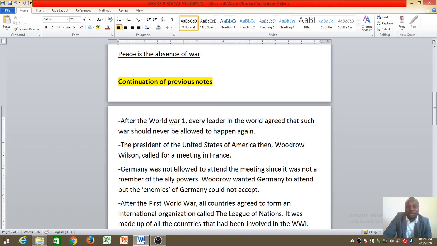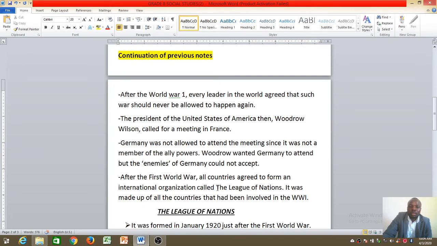Now, because they were fighting Germany, Germany was not allowed to attend the meeting. Other countries, the Allied powers, did not want Germany in the meeting since it was not a member of the Allied powers. But President Woodrow wanted Germany to attend, but the enemies of Germany could not accept. Now, after the First World War, all countries agreed to form an international organization called the League of Nations.